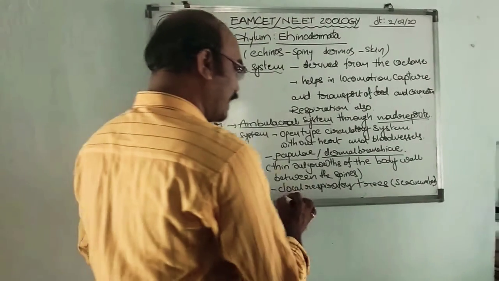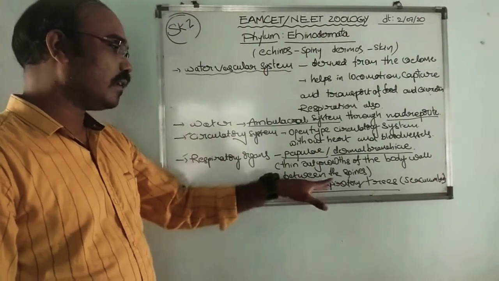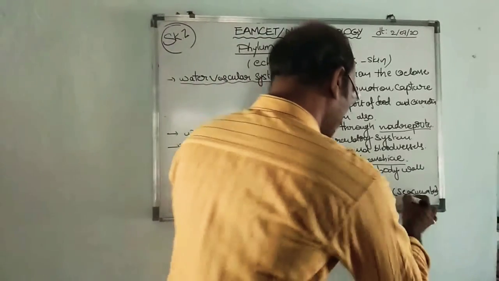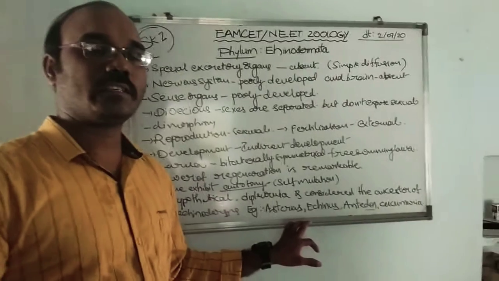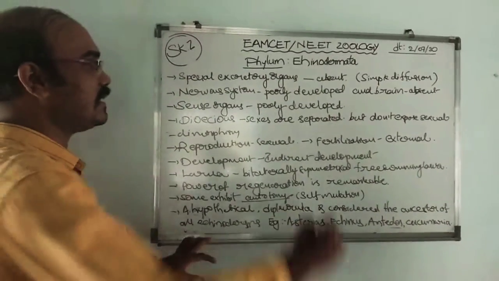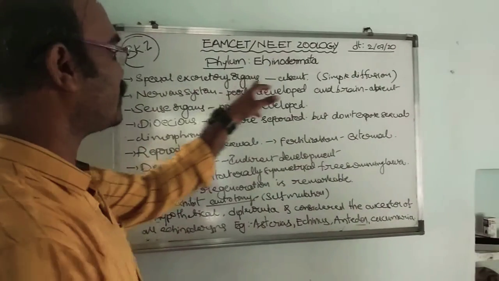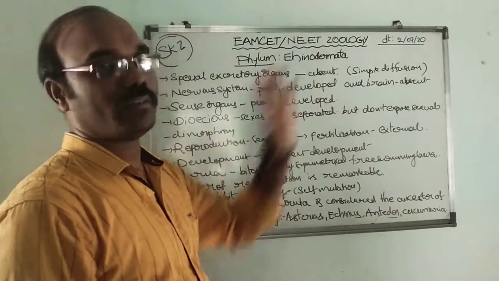And cloacal respiratory trees we also have to see, found in sea cucumbers. Special excretory organs are absent, so we see only simple diffusion.